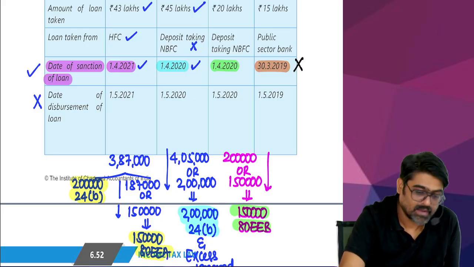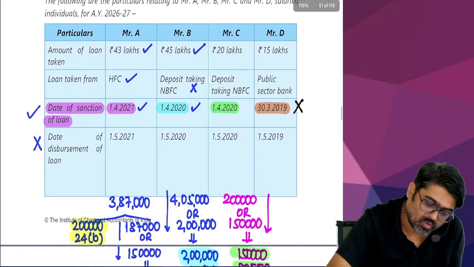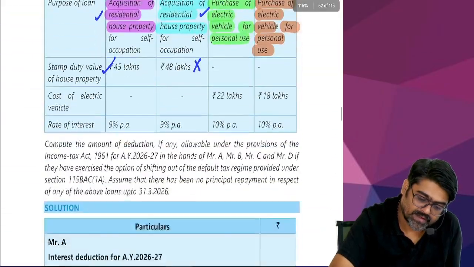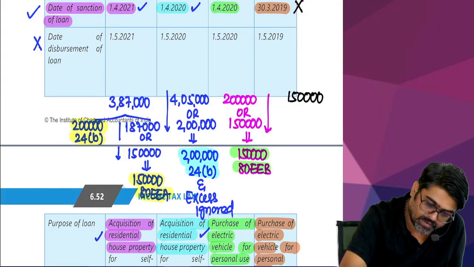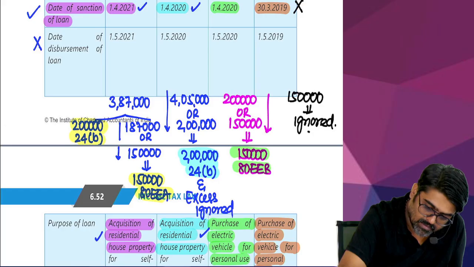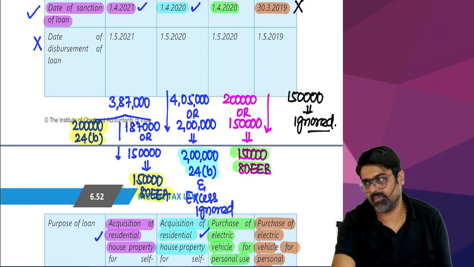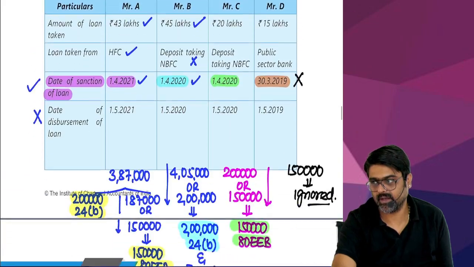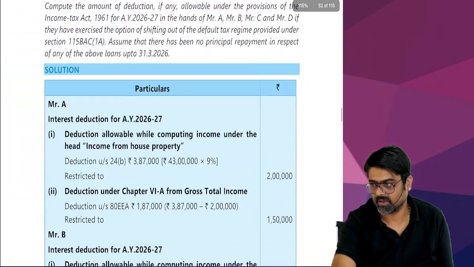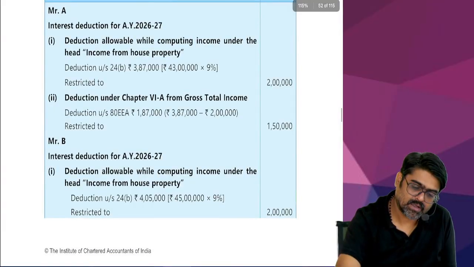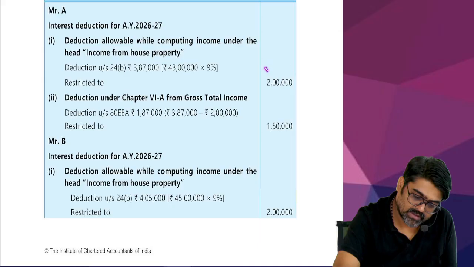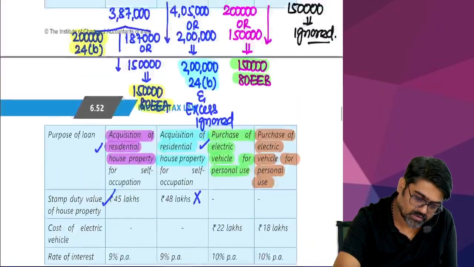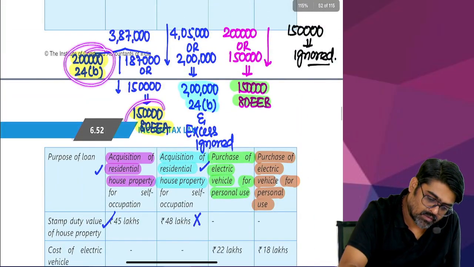Getting my point? And now on this loan, how much interest is there? 15 lakhs into 10%, amounting to 1,50,000 will be fully ignored. Cannot be claimed under section 80EEB because the reason I have already told you. Will you remember that reason? So for Mr. A, how much deduction we got? 3,50,000 now. See, 2 lakh and 1,50,000.